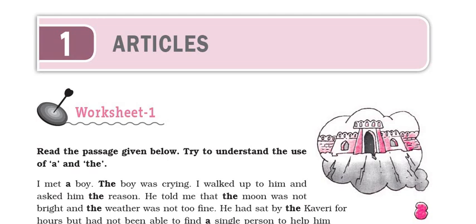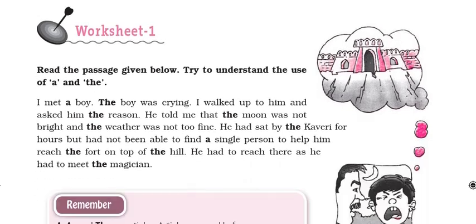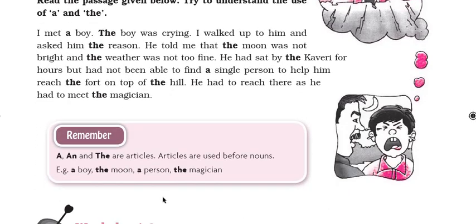Today we are going to learn about articles, chapter 1 of the English practice book of class 7. So what are articles? Let's know about it first. So we will move on to the box given below. Here you can see the remember box. A, an and the are articles, and articles are used before nouns. For example, a boy, the moon, a person, the magician.